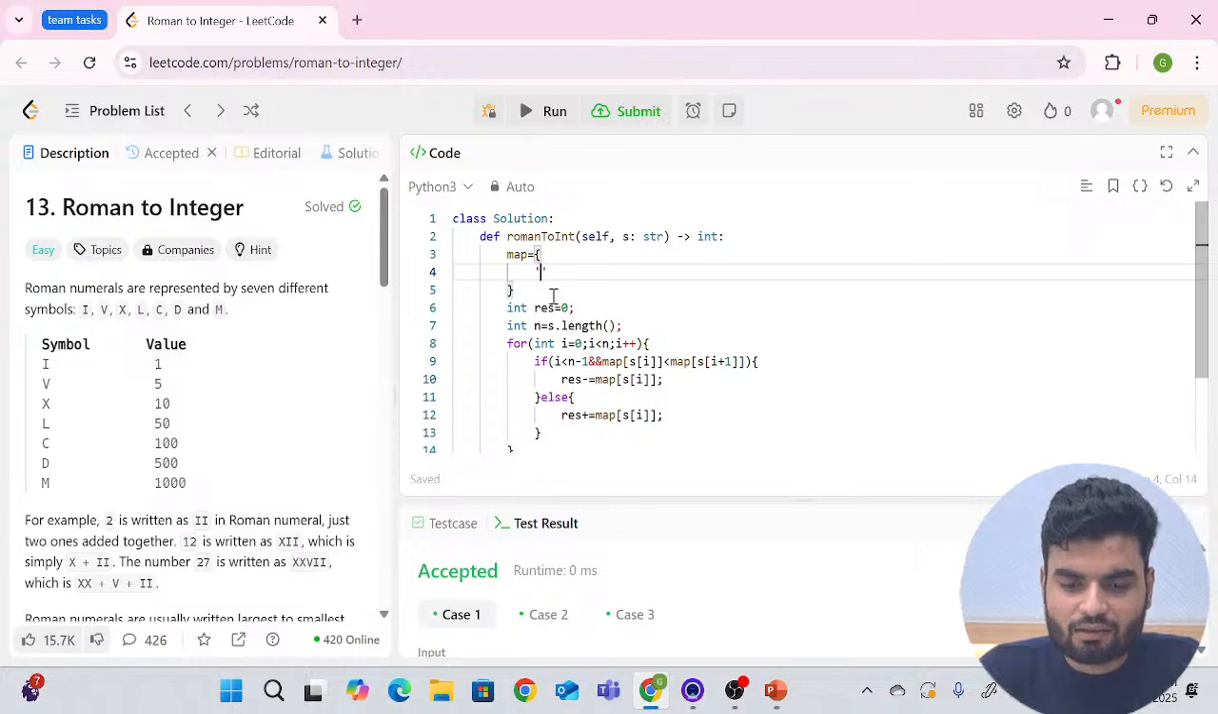The first character is I, the value of I will be 1. Again the value of V will be 5. Yes or no? Again the value of X will be 10. And again the value of L will be 50, right? And again the value of C will be 100. Yes or no? Now the value of D will be...